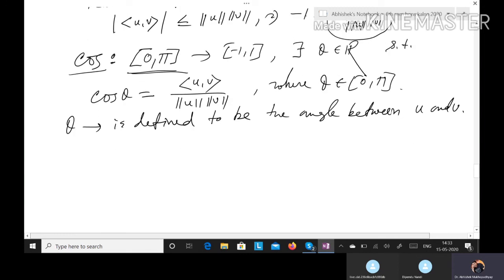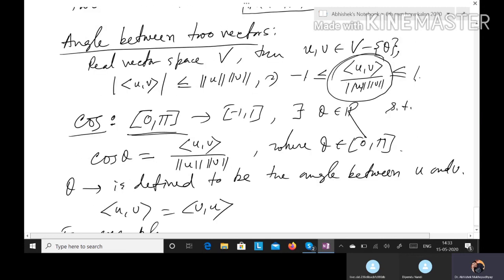Now one can say that if we consider the angle between v and u, will it be different from the previous one? No, because since it is a real vector space, inner product u, v is equal to inner product v, u. So the angle between u and v is same as the angle between v and u. So this is our formula of calculating angle between two non-zero vectors.